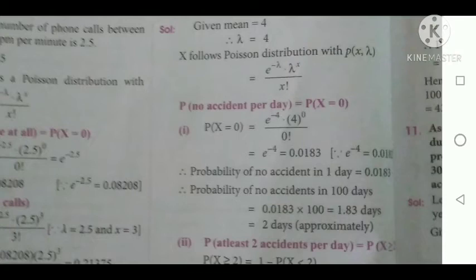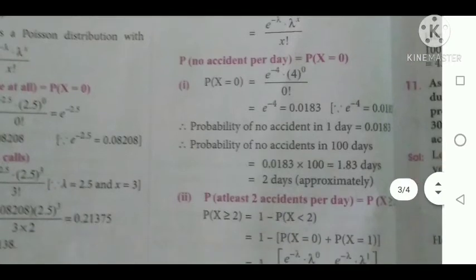Okay, so the probability of number of accidents in one day equal to 0.0183, but we have to find out for 100 days, so multiplied by 100. So 0.0183 into 100 we are getting 1.83 days, that is nearly 2 days approximately.